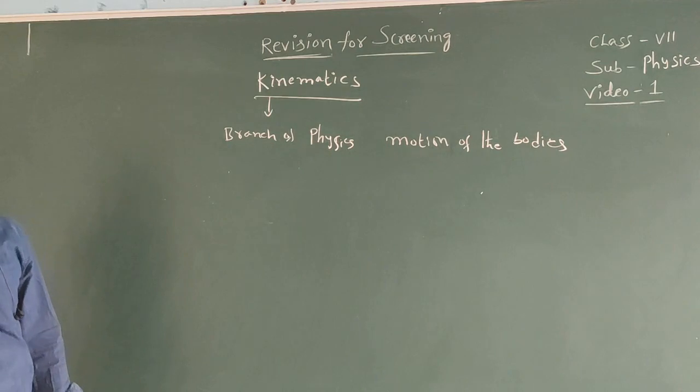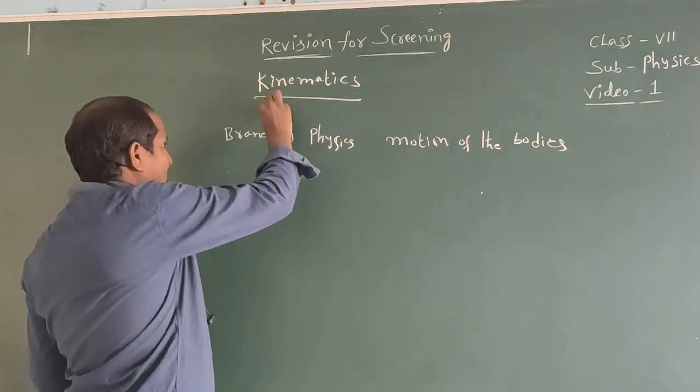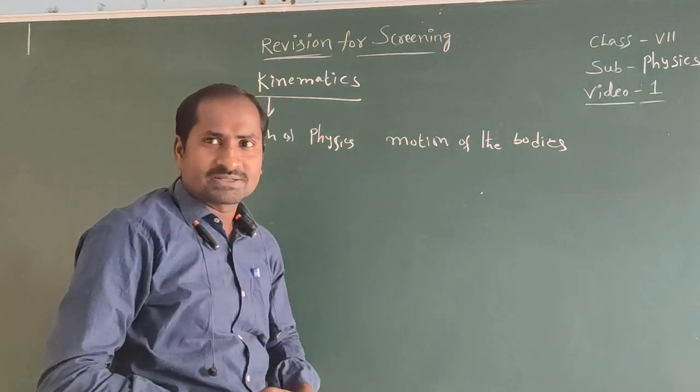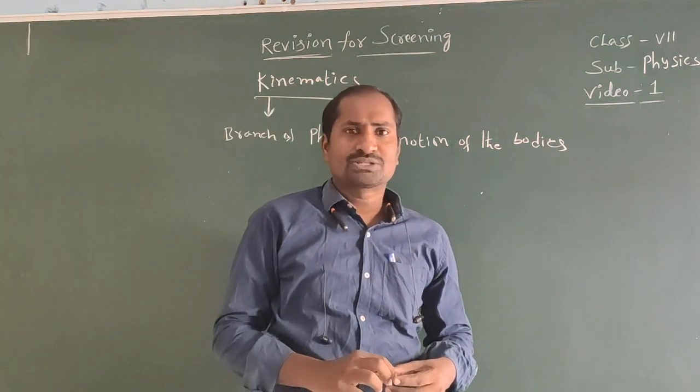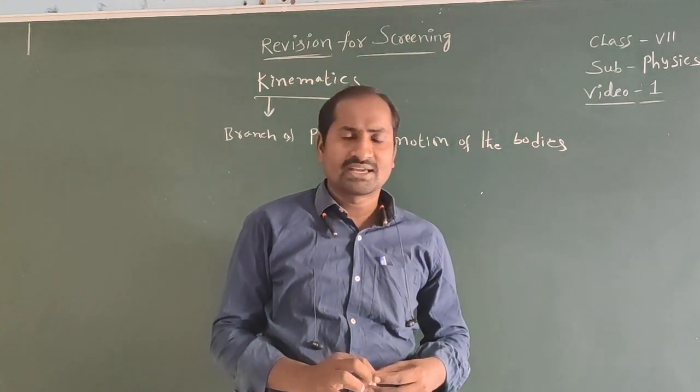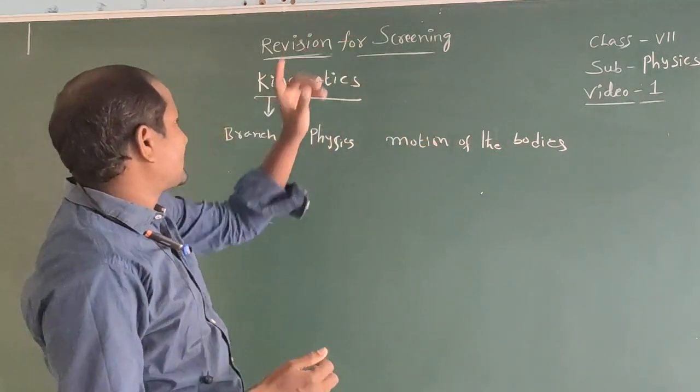This is called kinematics. Listen once again: kinematics is the branch of physics which deals with the motion of the bodies without considering the cause of motion.